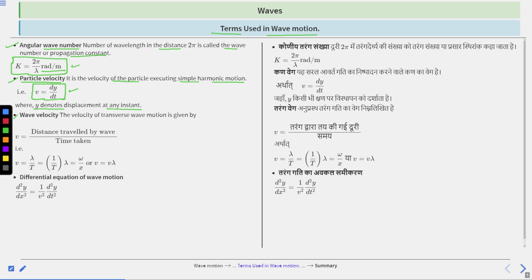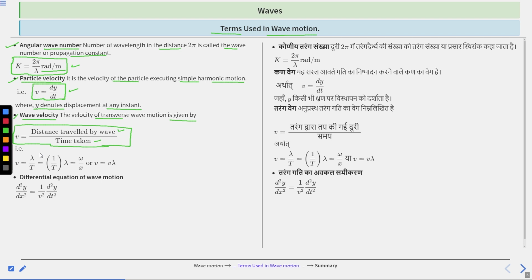Third is wave velocity. The velocity of transverse wave motion is given by v equal to displacement traveled by the wave divided by time taken. So this is the wave velocity. Clear? This is the formula of wave velocity: distance traveled by the wave over the time taken, where v is equal to lambda by T.